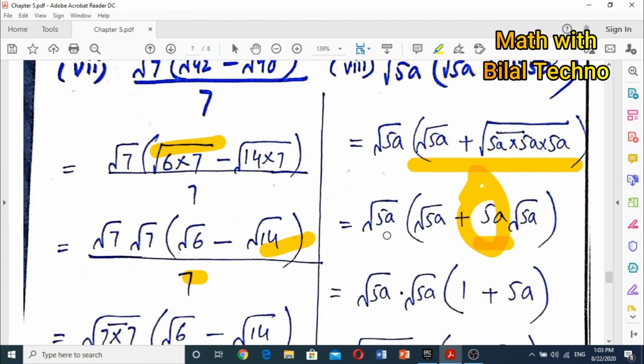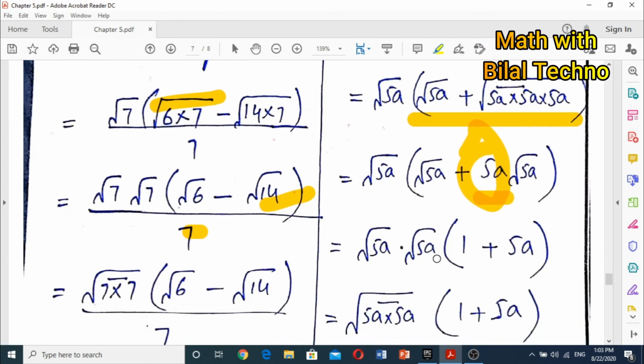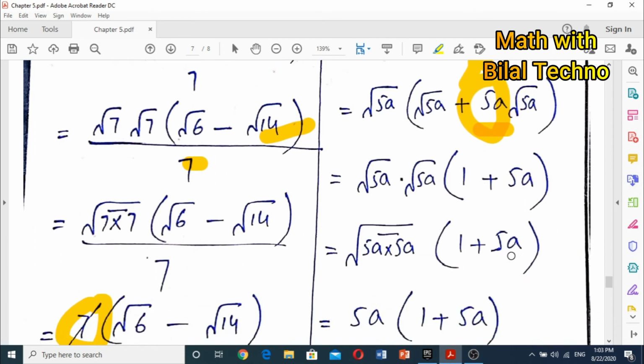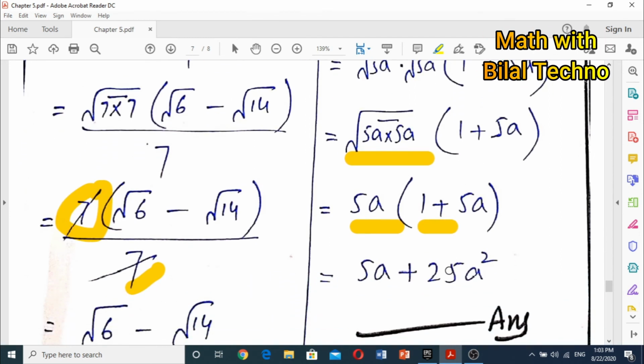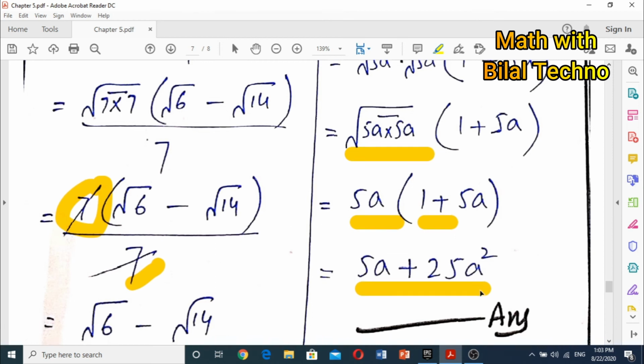So it becomes square root of 5a into square root of 5a plus 5a into square root of 5a. Now again we will take common 5a square root, into 1 plus 5a. So the term out of the brackets becomes 5a, and inside 1 plus 5a. This is the final answer, but we can also simplify it further and write it in that form.